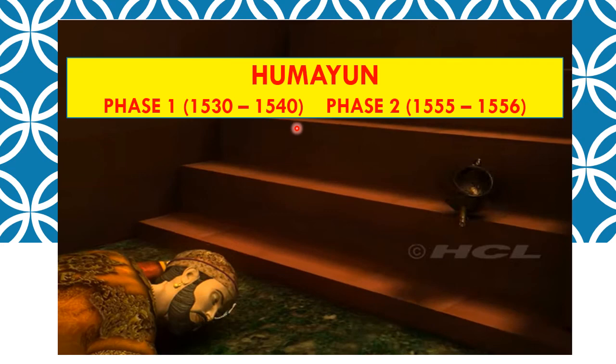Finally he gets refuge with Shah Tahmasp, the ruler of Persia, who helps him to build his army and recapture his lost territories. So in 1555 he recaptures all his territories, but he is not able to enjoy that, and he ruled only for 1 year, and he died in 1556.